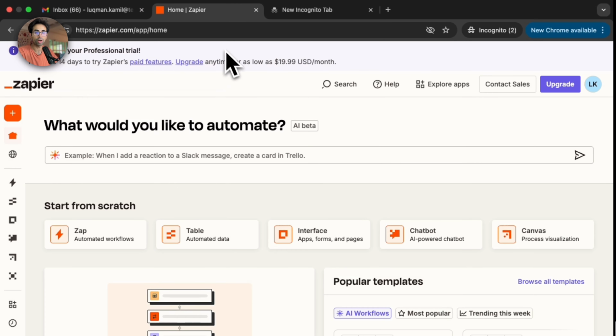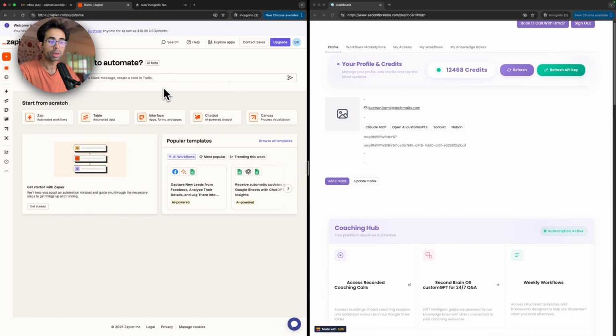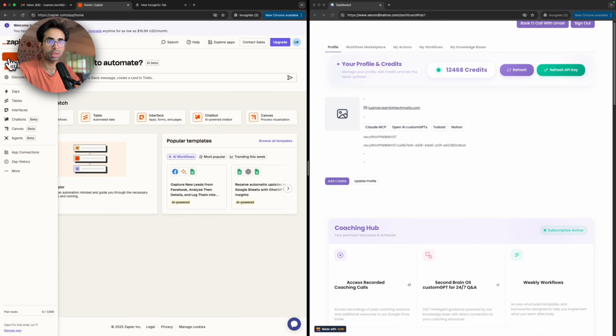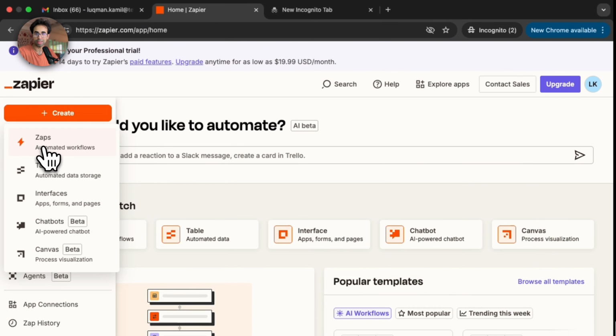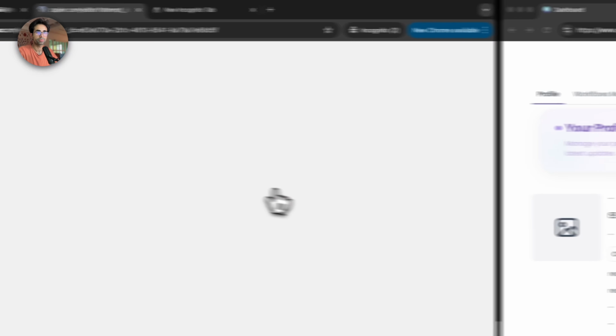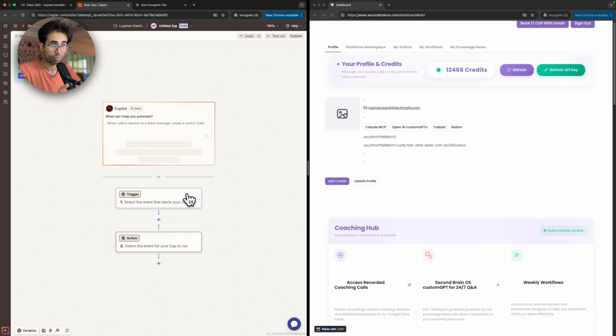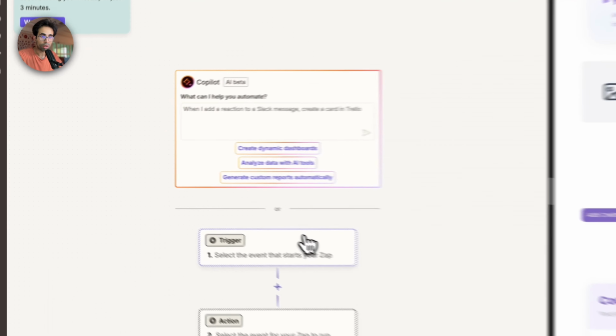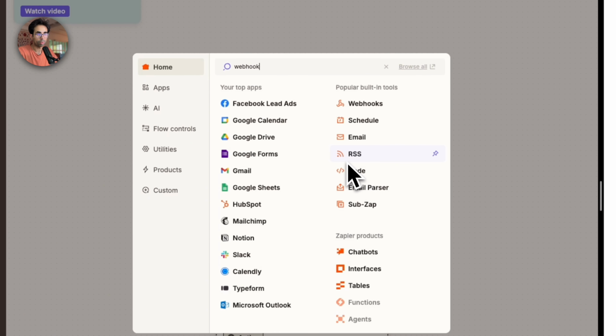First, you want to head over to zapier.com and sign up. Once you've signed up, you will land in a place like this. Over here, look for the plus icon or the create button. Click on that and click on Zaps. Now, once you're here, remember that all automations essentially have 2 large moving parts. One is a trigger, second is the action. A trigger means what will start this automation, and an action is what this automation will do. Let me repeat. A trigger is what will start this automation, and an action is what this automation will do, right? Now, click on trigger, and over here you want to type in webhook.